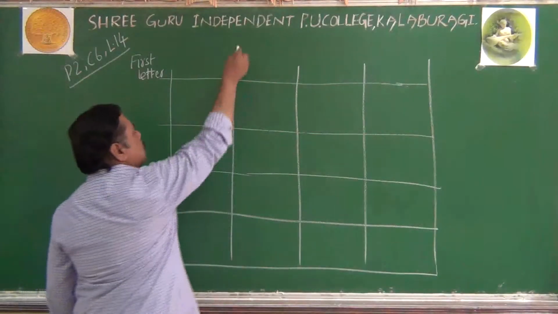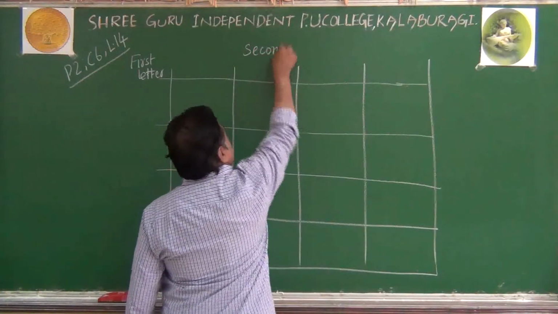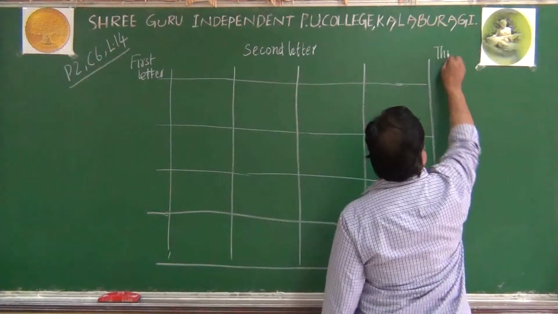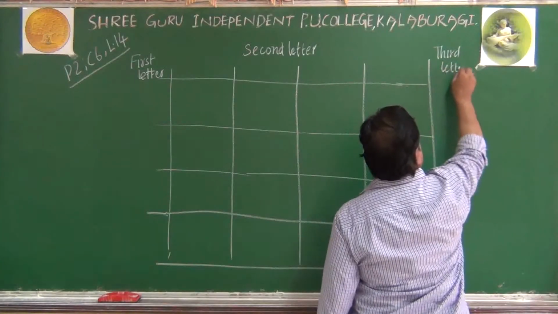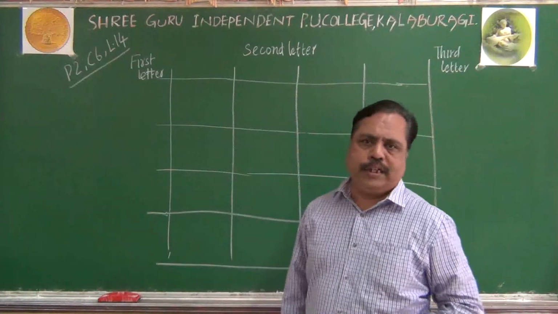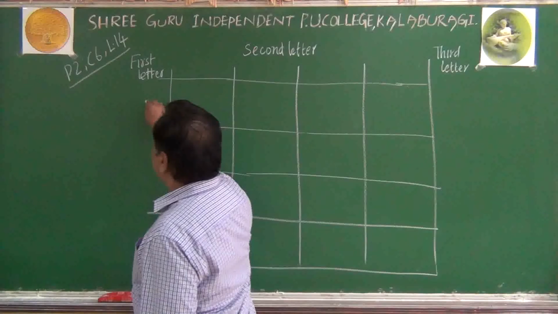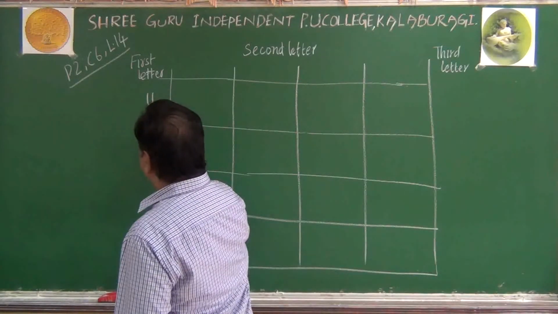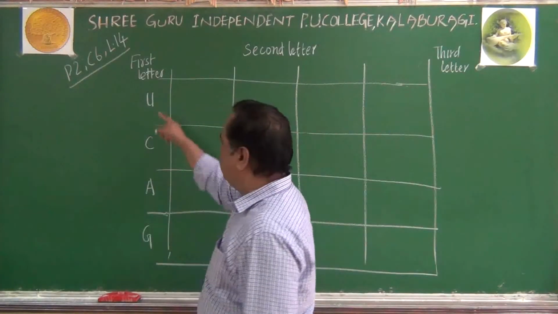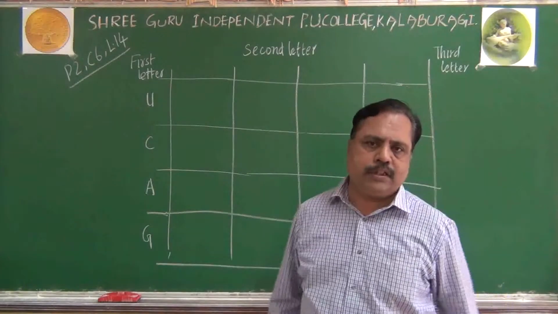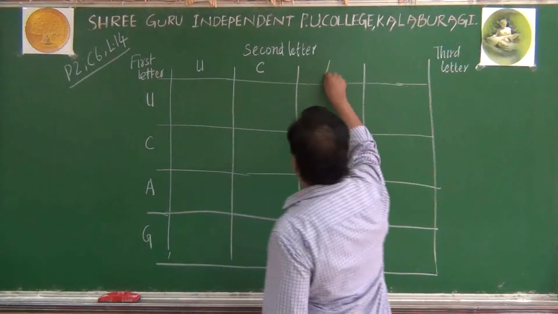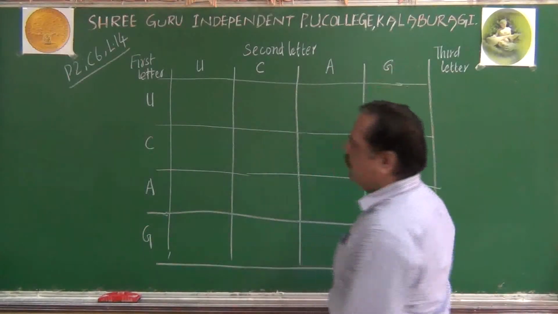Let us imagine. Second letter of the codon, let us write here in the horizontal row. Third letter, let me write here. So a codon is made up of 3 alphabets or 3 nucleotides. Now imagine first letter can be uracil, second one can be cytosine, adenine is there, guanine is there. UCAG we will write in the first column. Here second letter can be another uracil, another cytosine, adenine, guanine, like that we will write.